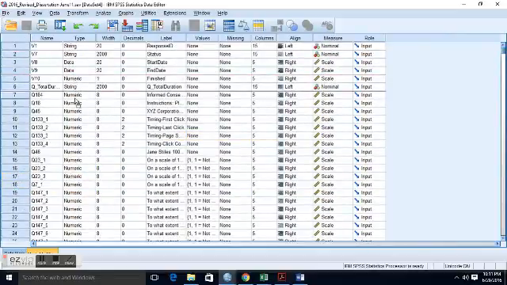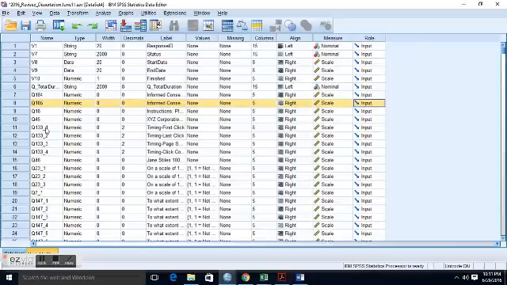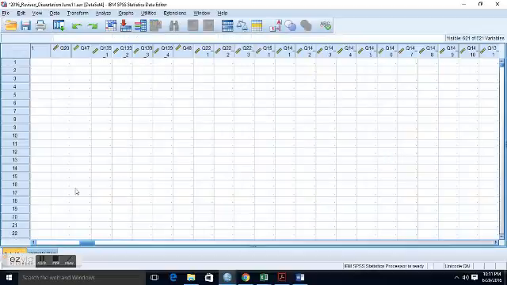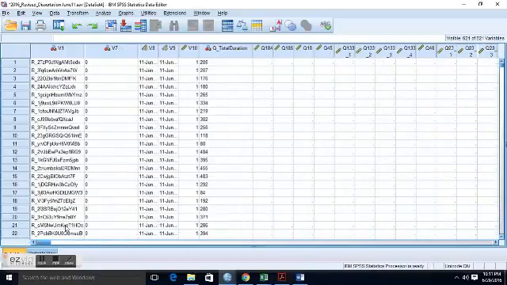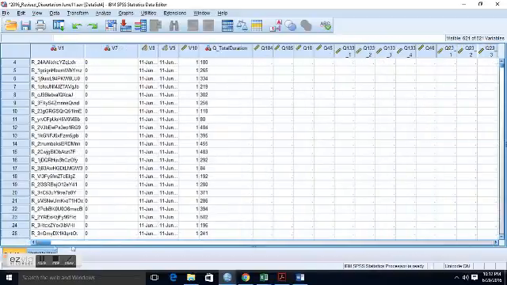Basically, I moved over the informed consent. I did that for every single one of those. I only did it for the first and second groups right there, just for time purposes.